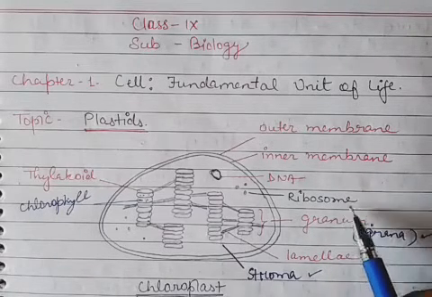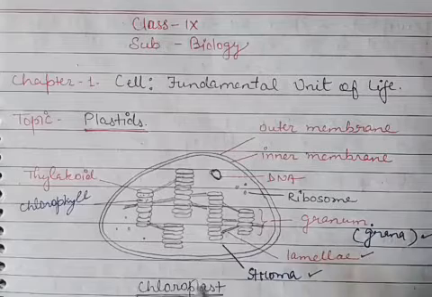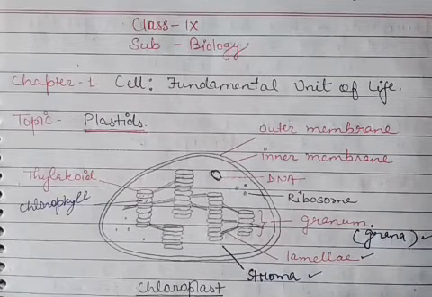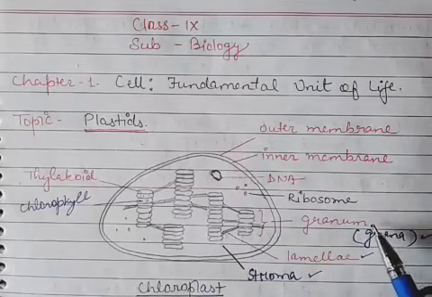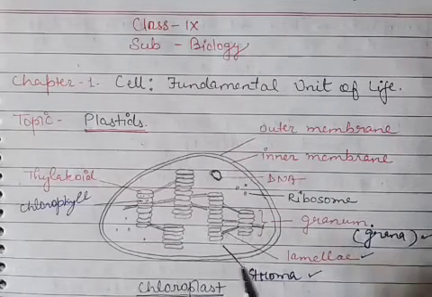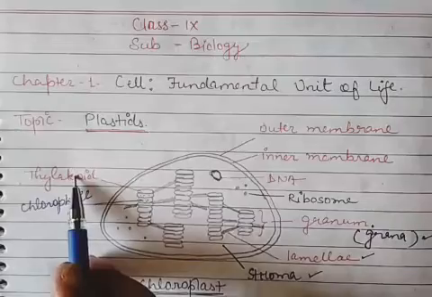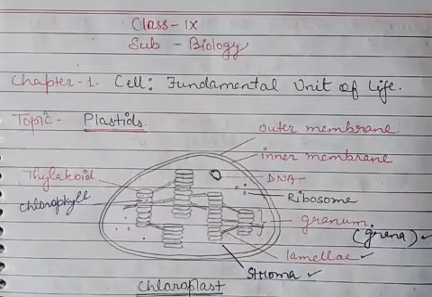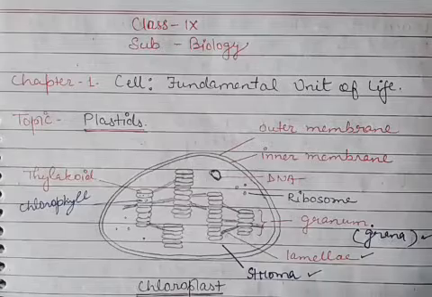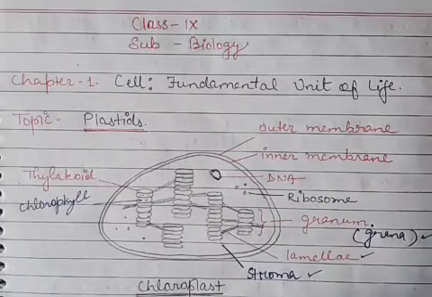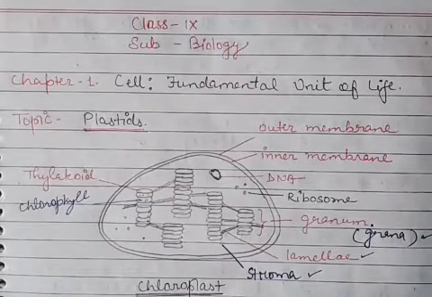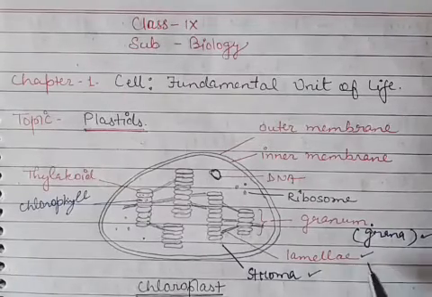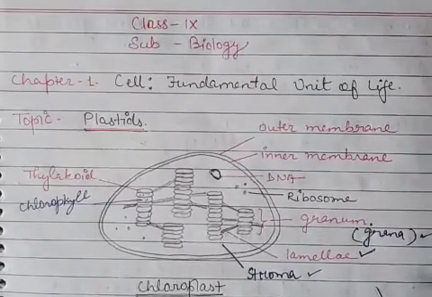And besides DNA and ribosome you will find a membranous system having granum, and granum is the stack of the thylakoid. Okay, there are lots of grana found in each chloroplast, and these grana are connected with the membranous structure. That membranous structure is known as lamella.